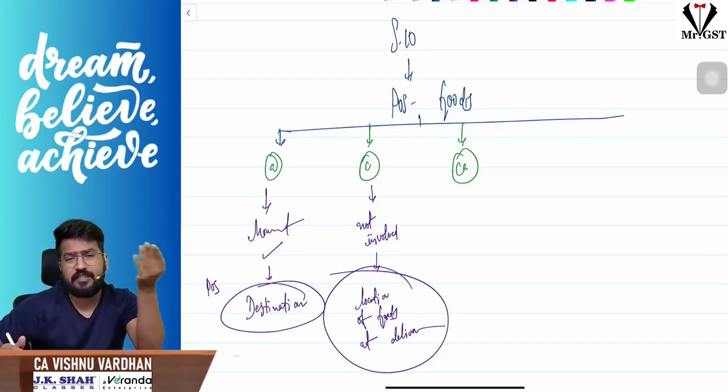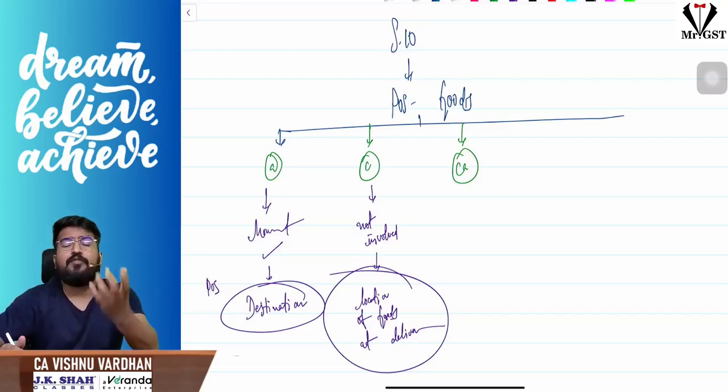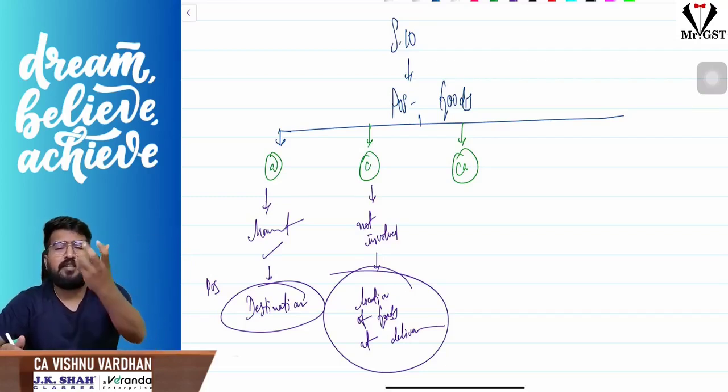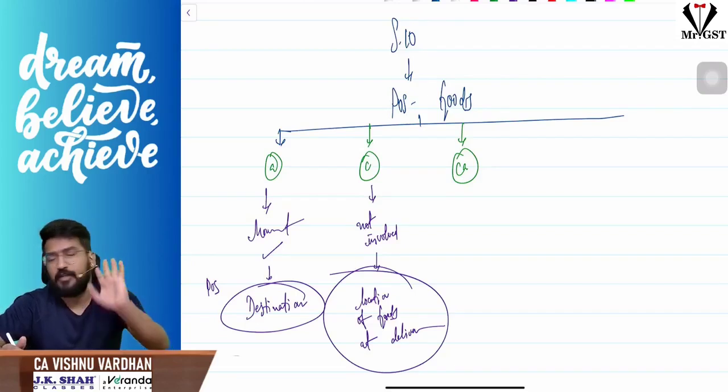Then whatever is the destination, that will be the place of supply. Where movement is not involved, where the goods are handed over to the customer, where the goods are located at the time of supply, that will be the place of supply.